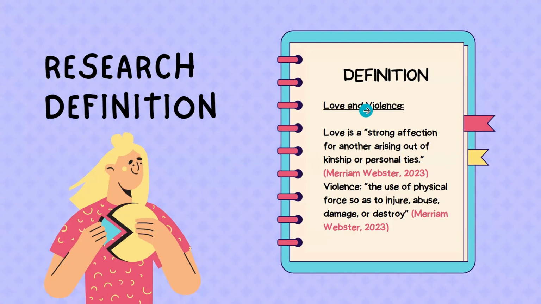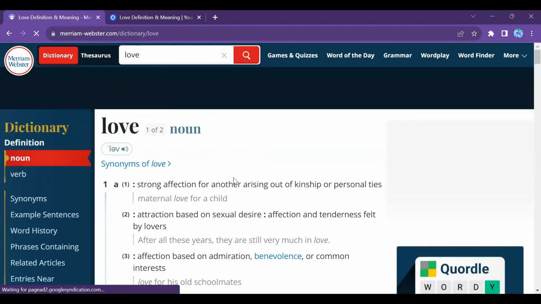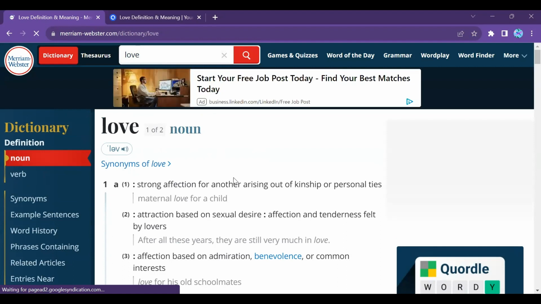So I go onto a website. I went onto Google and searched the definition of love. I scrolled down and found a website. It's Merriam-Webster, a really famous dictionary definition website. Strong affection for another arising out of kinship or personal ties. This is the definition I used.